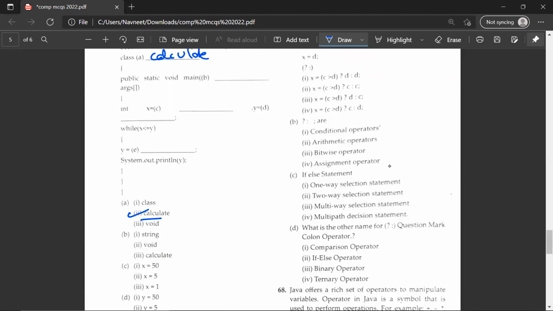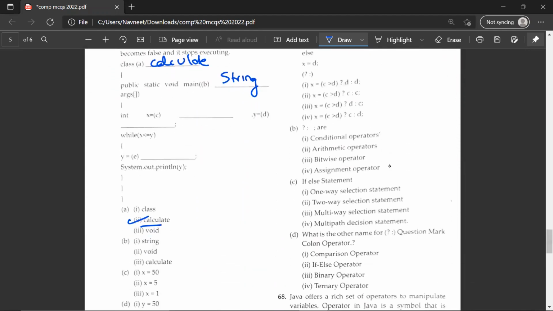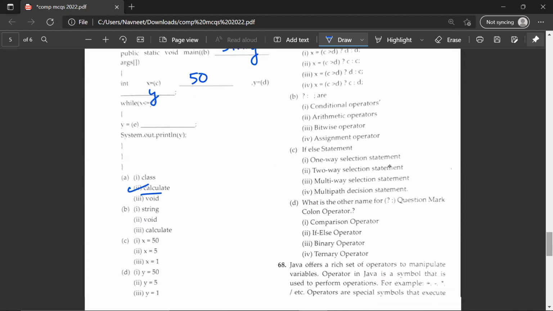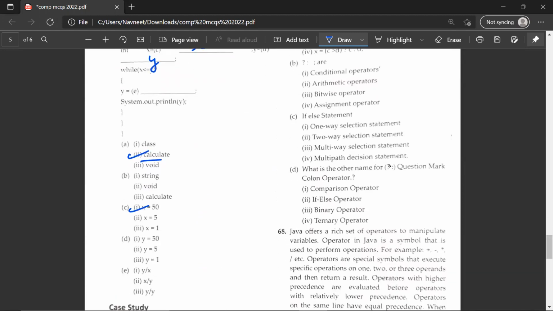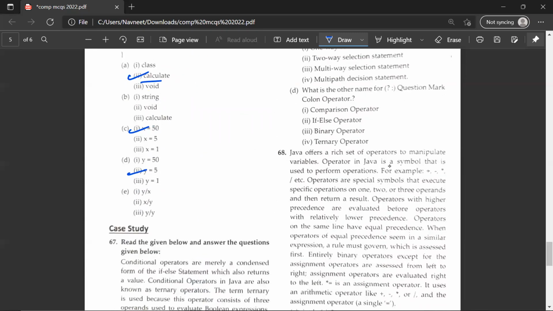B, so we have to find where B is. Public static void main string. Int x is equal to dash and y is equal to dash. So look in the x is equal to 50 and y is equal to 5. So x will be equal to 50 and y will be equal to 5. And then the E question would be the first one. y is divided by x.